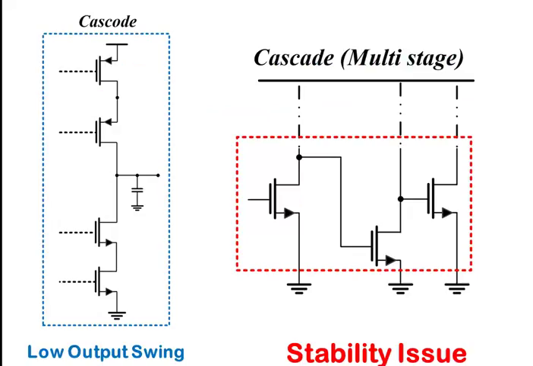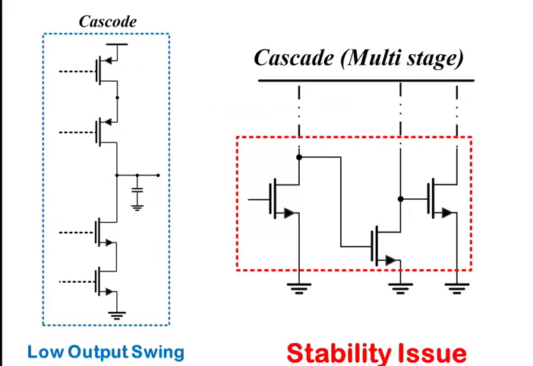Two possible solutions are cascode and cascade approaches. The cascode technique increases DC gain by placing MOSFETs vertically and is not compatible with low power supply voltage since it limits voltage swing significantly. So the designer's tendency leads to multi-stage amplifiers.